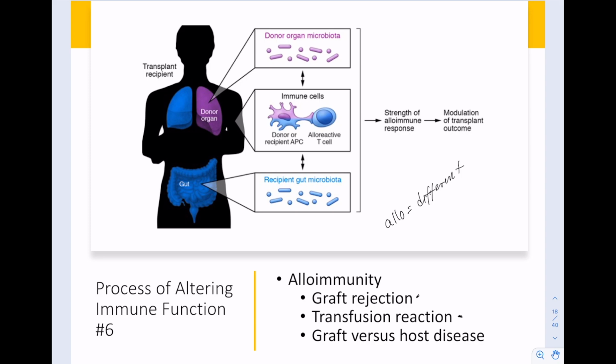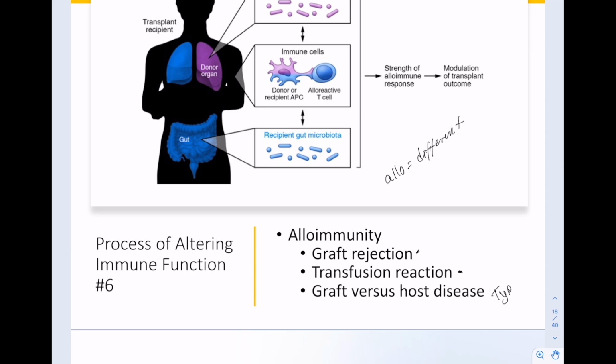So this grafted bone marrow may have some mature CD4 cells or CD8 cells that don't recognize the recipient's body as self, and so these mature CD4 and CD8 cells will go out and start attacking the recipient's body. And because the recipient is already immunocompromised, the recipient's immune system doesn't have the ability to fight these cells off. So you can have CD4 or CD8 immune cells attacking the recipient's body, leading to a type 4 hypersensitivity reaction.